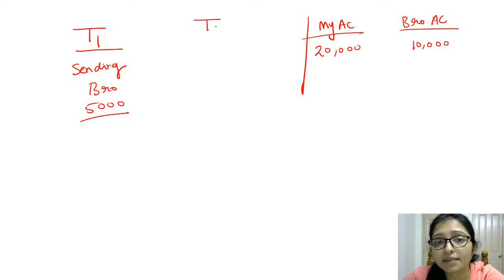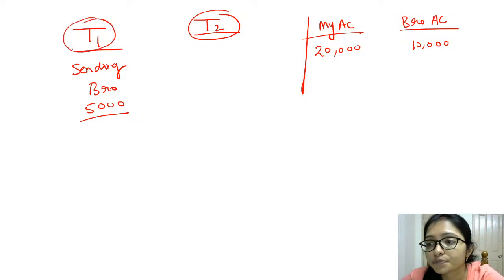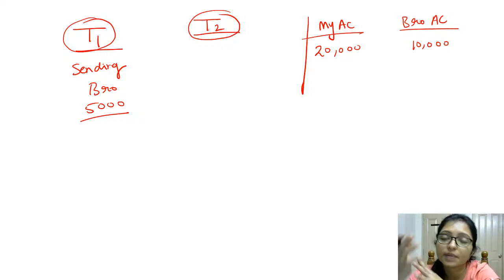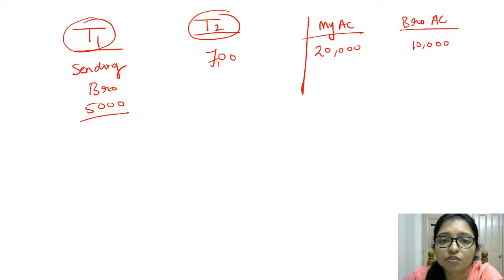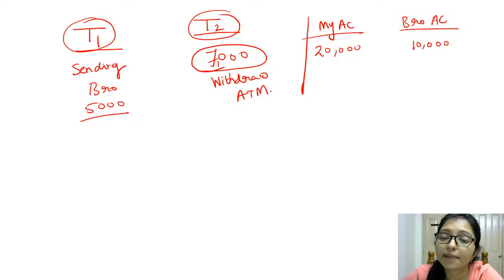And at the same time my brother, that is transaction 2, he wants to withdraw some money, maybe 7,000, that will be better. My brother is trying to withdraw some money from the ATM at the same time. Okay, that is the same time he is doing it.